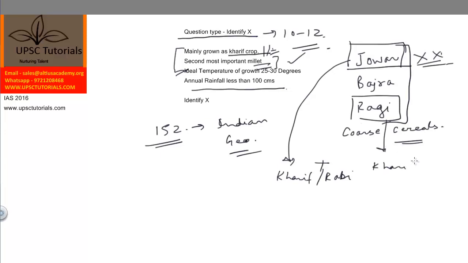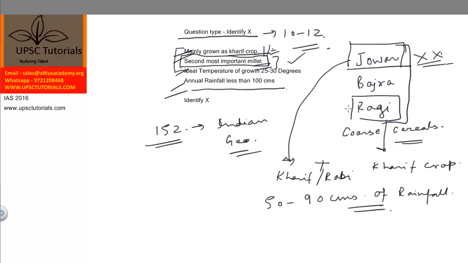Coming to Ragi, Ragi is definitely a Kharif crop. Okay, so it satisfies the first condition, but we don't know whether it is the second most or the most important or the third most. We don't know. Then coming to the fourth fact, that the annual rainfall should be less than 100 centimeters, we all know that ragi is a kharif crop, but it is mostly grown in the drier parts of India. Okay, so it requires very less rainfall. It just requires 50 to 90 centimeters of rainfall. You should remember this. Okay, so ragi is eliminated.